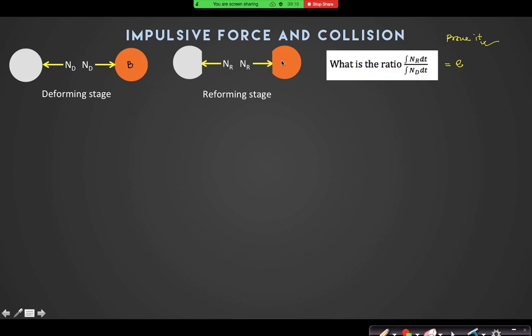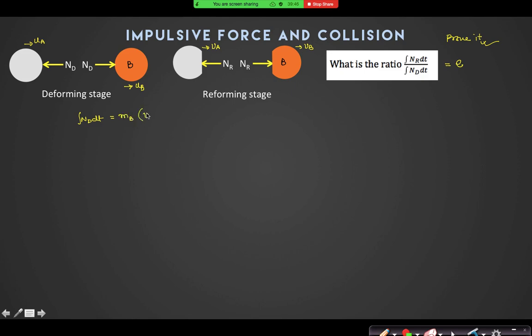The initial velocity was UB, and for A it was UA, and the final velocities were VA and VB. So due to this impulse Nd dt, can I say the momentum of B has changed from MB UB to MB VB?